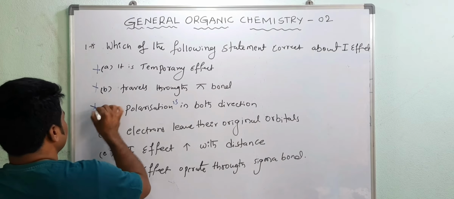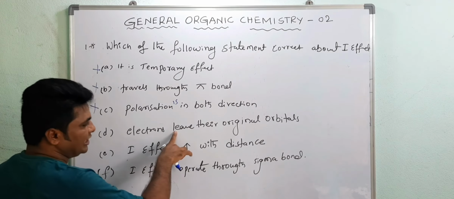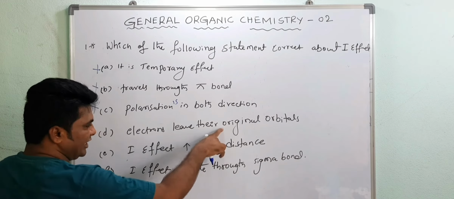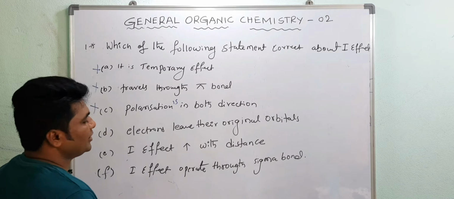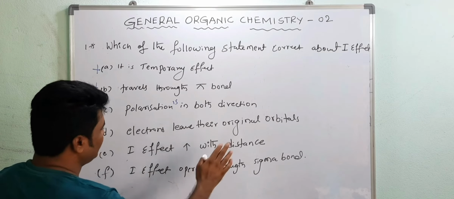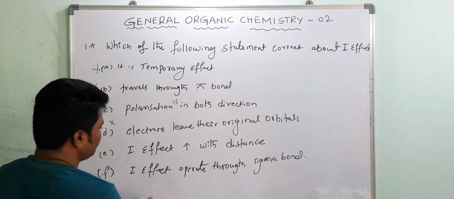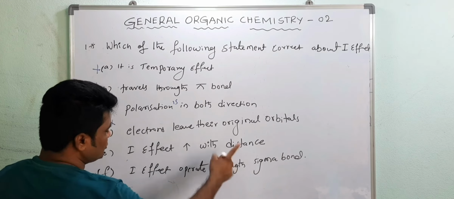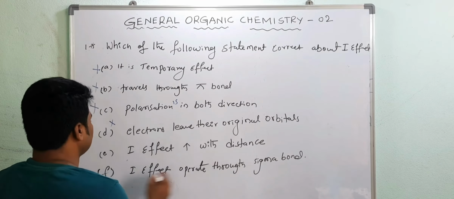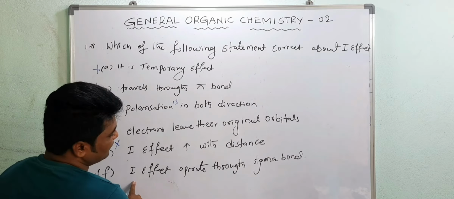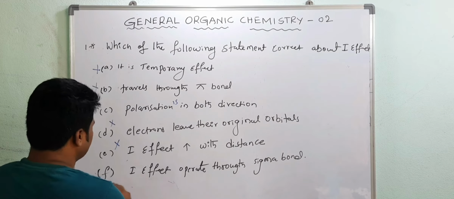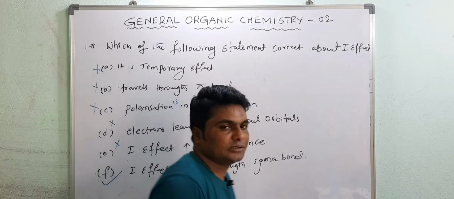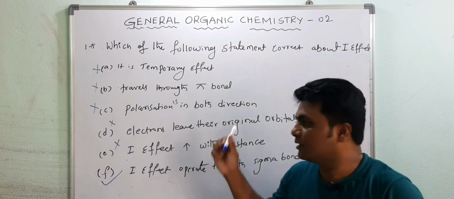Electrons leave their original orbitals? Never leave, because if the electrons leave the orbitals, then the bond will break. I effect increases with distance? No, I effect decreases with distance. I effect operates through sigma bond? Yes, this is right. These are the statements. Write them down.